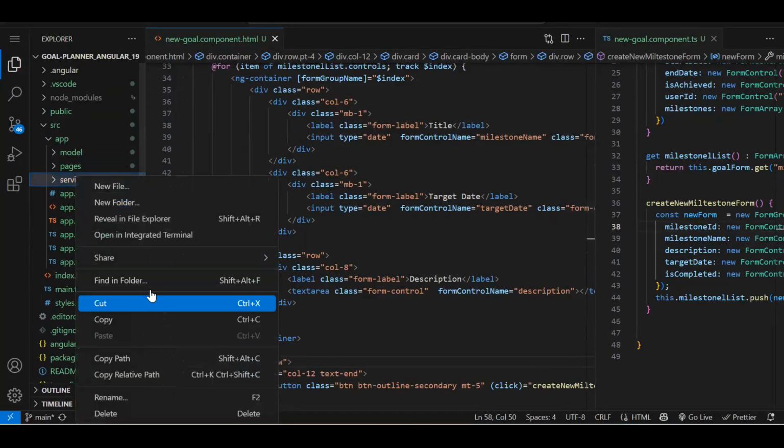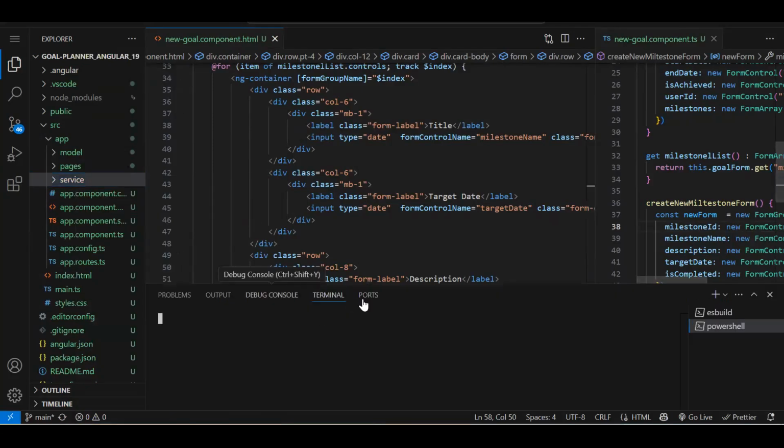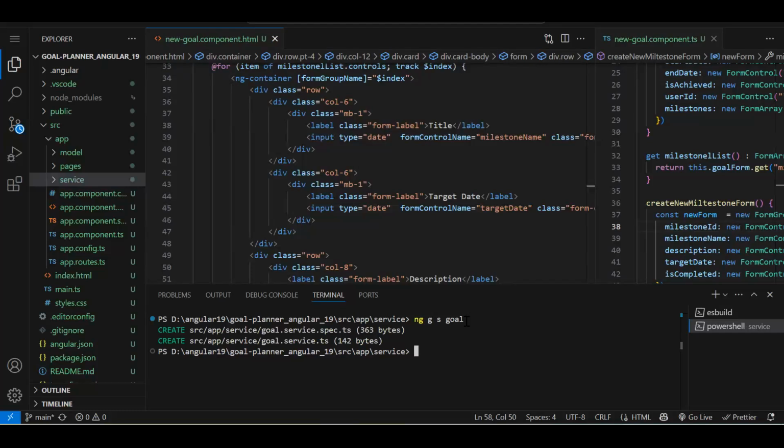Now in service folder, I have to create a service. Let's open a new terminal. Again, I'm saying if you are new, this might be difficult for you. Please complete tutorial first, then only you jump to the project. ng generate service. Let's say service name will be goal. So all the API call function related to goal, I will be putting into this service. Either you can have a single service or module wise, you can create multiple services also.